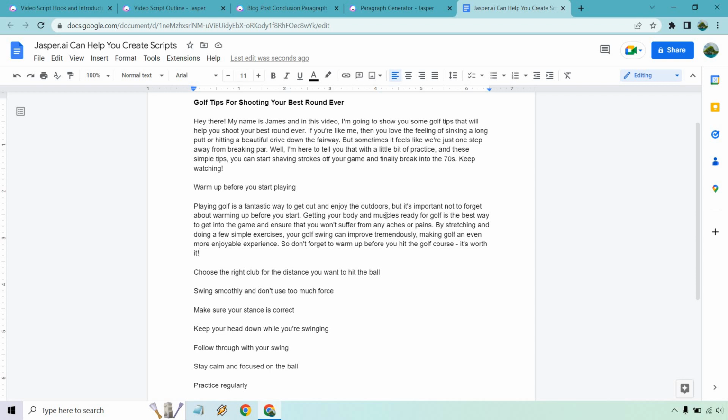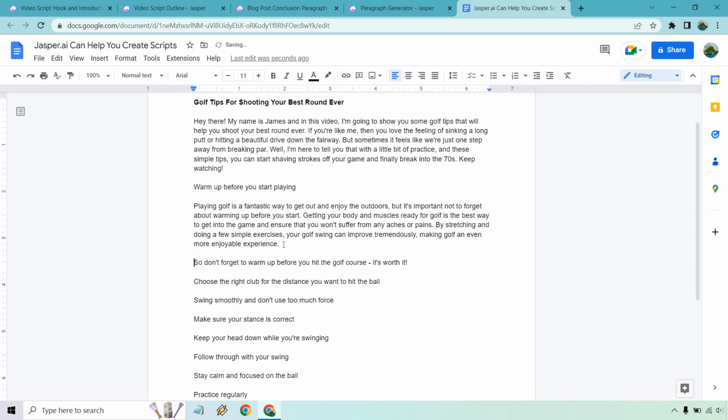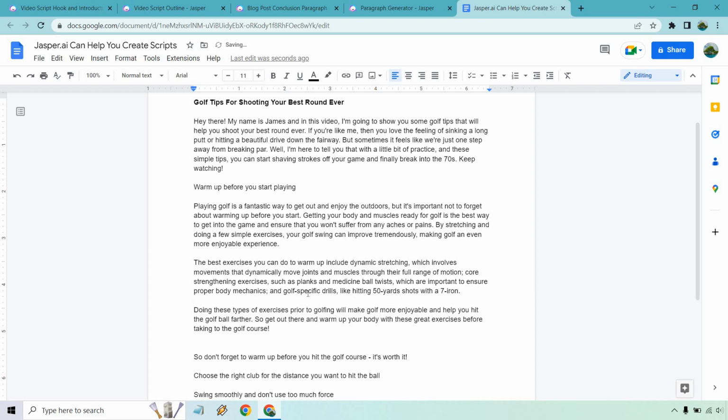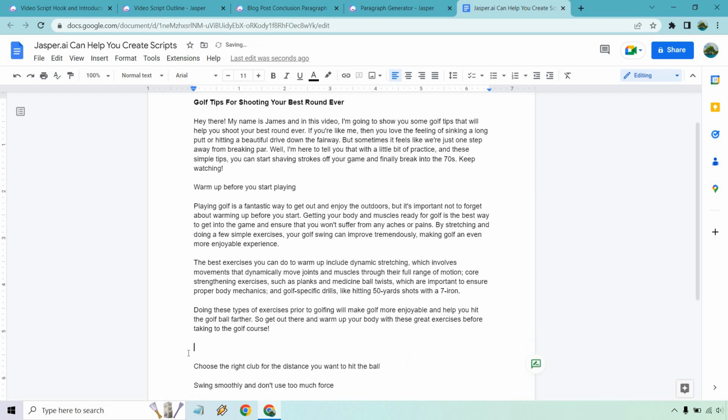Let's see, by stretching and doing a few exercises, more enjoyable. So what I want to do is put this right here because we started talking about exercises. And right here, we already have something similar to that. It says the best exercise you can do, a pretty good amount. That's a lot of commas and stuff there, but that's the main sentence talking about planks and so on and so forth. And then this is the other outro we had, so we can get rid of that. Now it's going to fit much better.